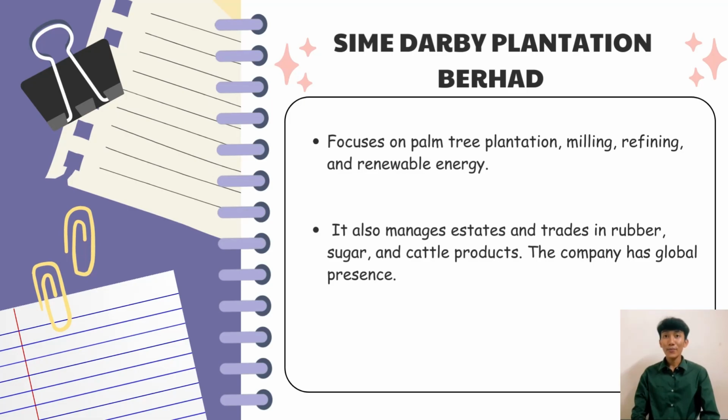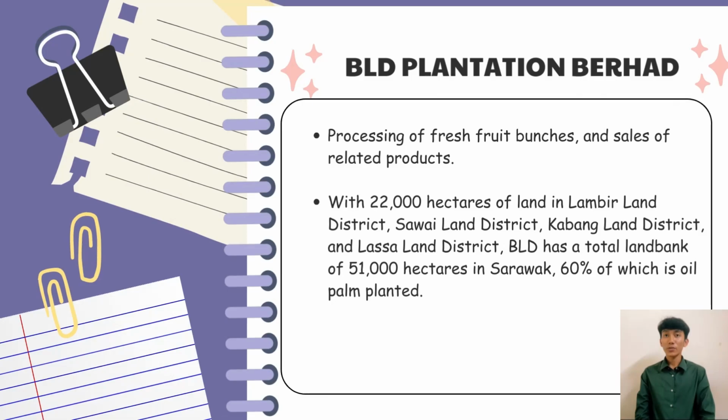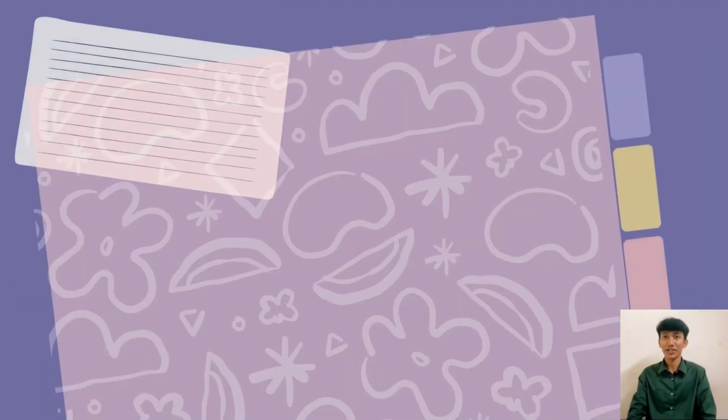The company operates globally. BLD Plantation Berhad focuses on producing fresh fruit bunches, processing oil palm, and selling related goods. It has estates in Lambir, Sawai, Kabang, and Lassa, Sarawak. The company operates in palm tree planting, milling, crude oil refinement, kernel processing, and green energy industry.